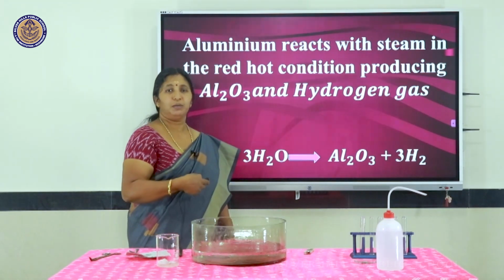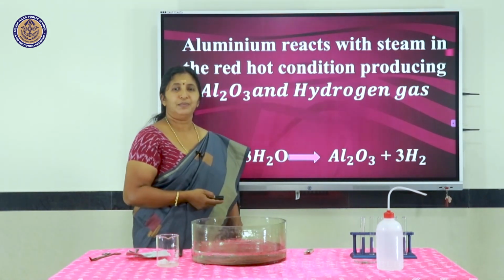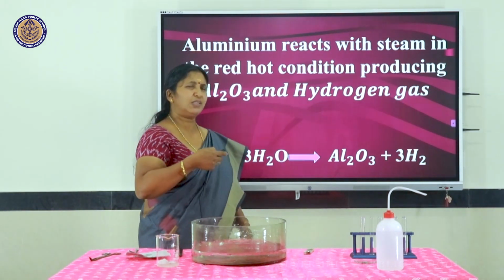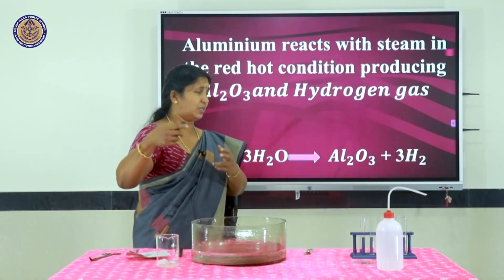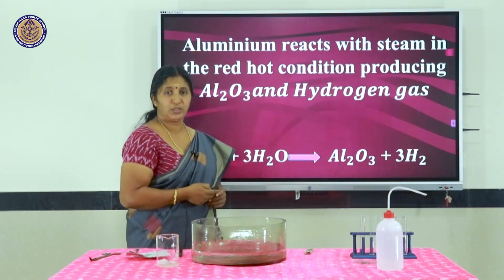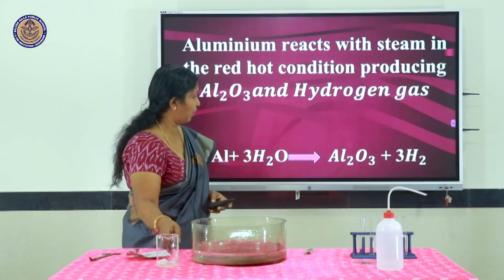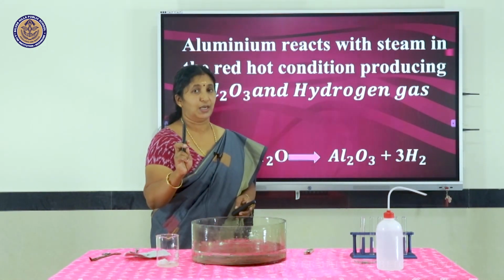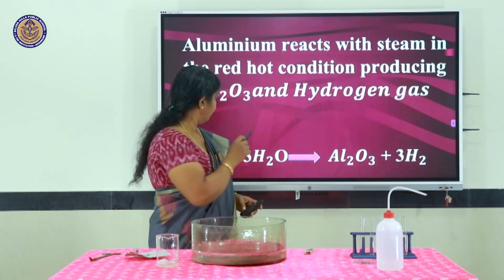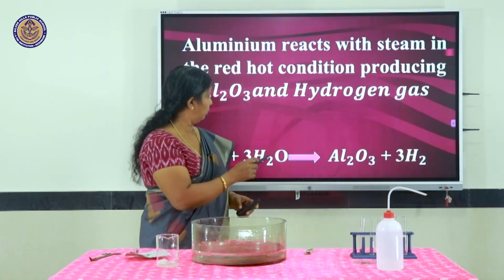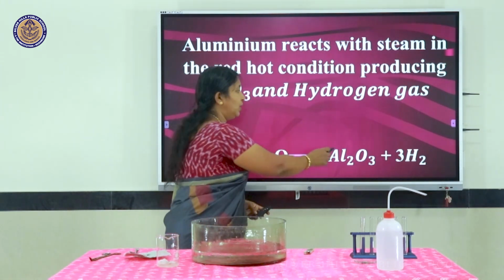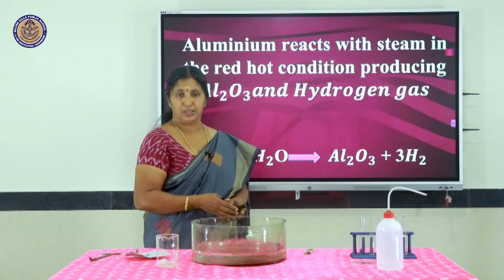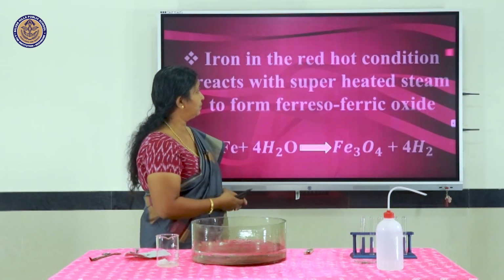As we further come down to aluminum, here there is a small change. Aluminum, when it is red hot at very high temperature, can react with water, steam, in the gas form, forming aluminum oxide, not hydroxide. This point is to be noted. Aluminum reacts with water at very high temperature to form aluminum oxide plus hydrogen gas again released.